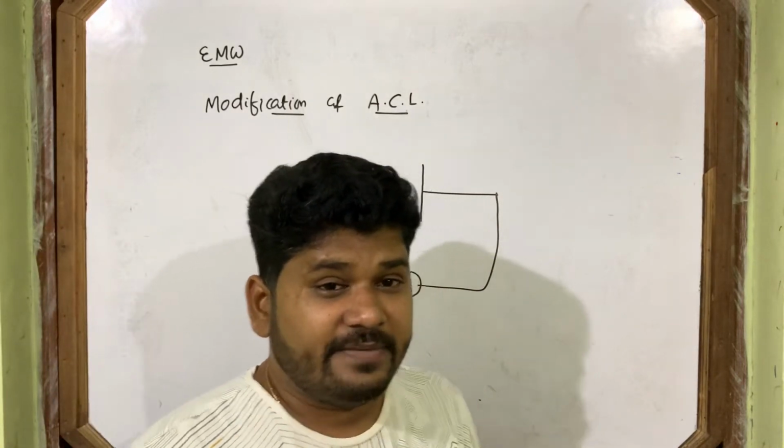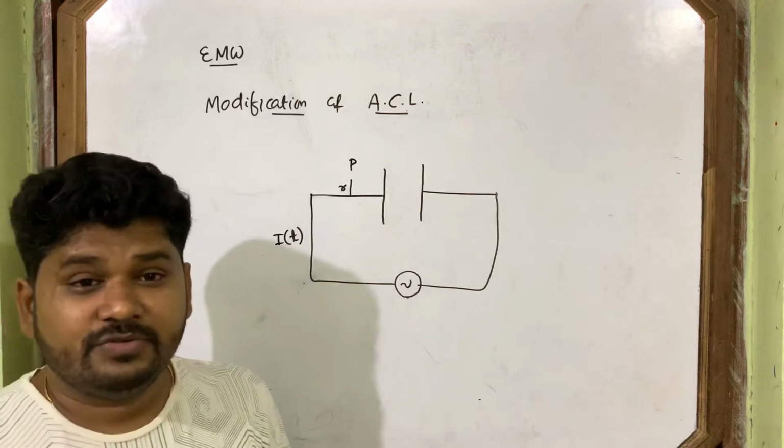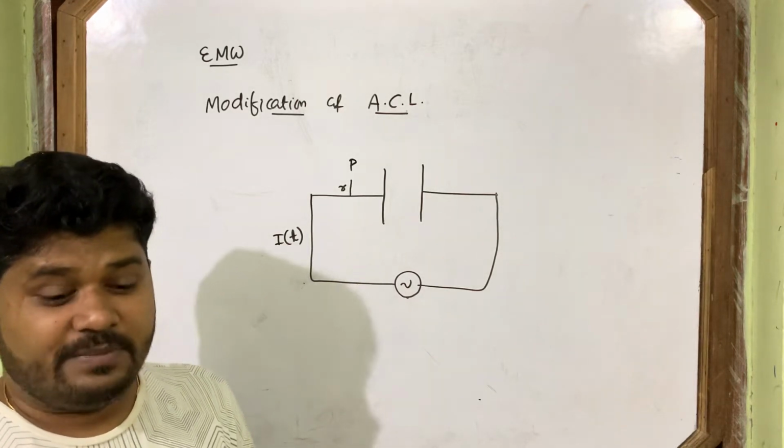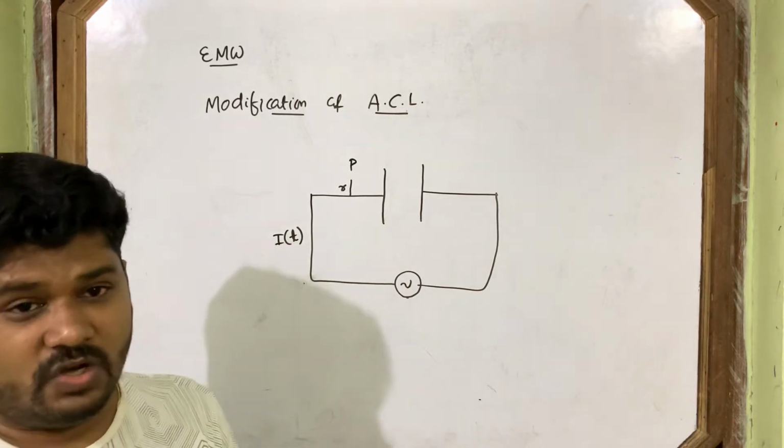To find the magnetic field at point P, we have to use Ampere's circuital law.